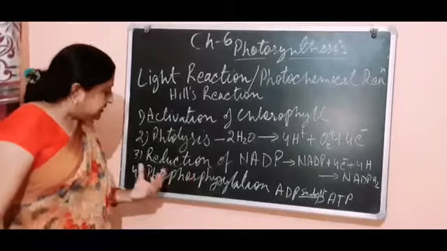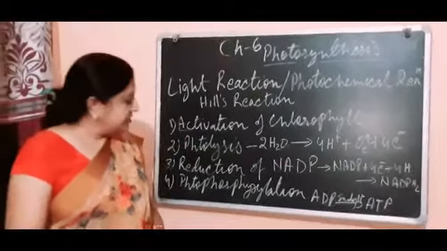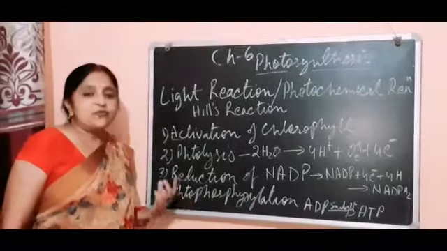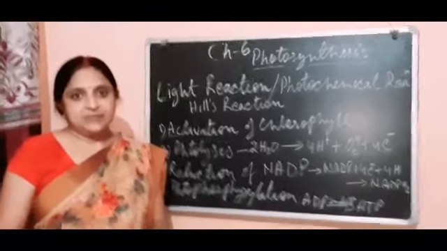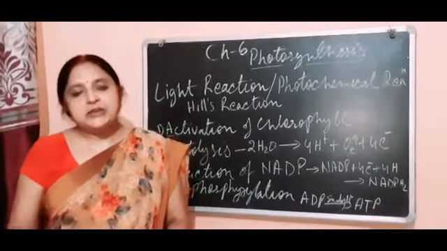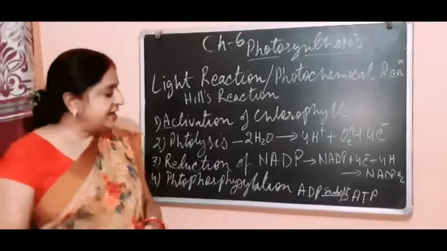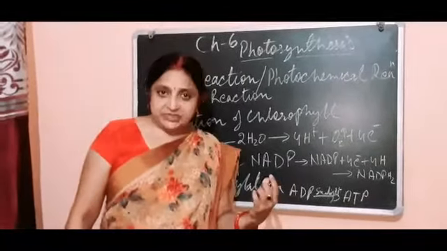Now this electron also causes the fourth step. It is called photophosphorylation. Photophosphorylation means conversion of ADP into ATP. ADP means adenosine diphosphate.